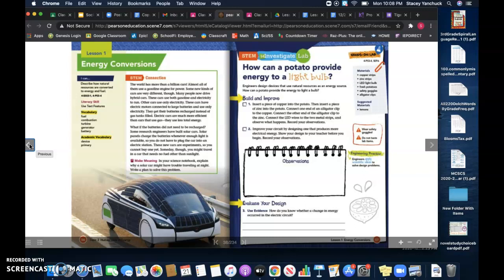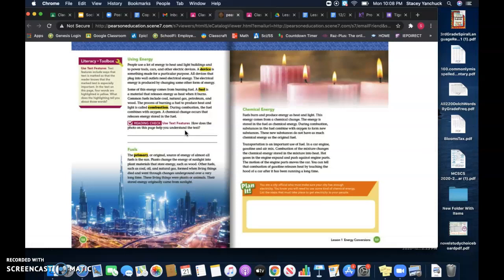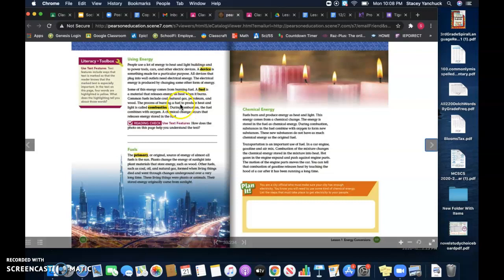We've been talking about a lot of different vocabulary words that we're using, like fuel, combustion, turbine, generator, battery, device, and primary. Those are some big words. So let's take a look at page 58. We talked about using energy and how people use energy and how people make energy and those kinds of things. So it's interesting to see all of that information and try to pull it all together, especially the fuels.